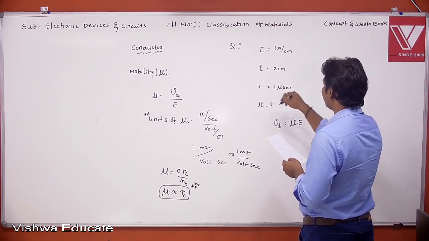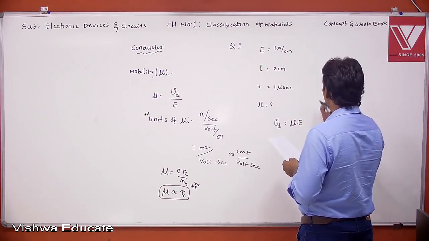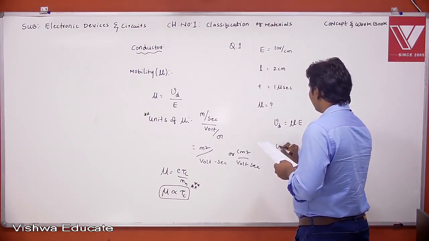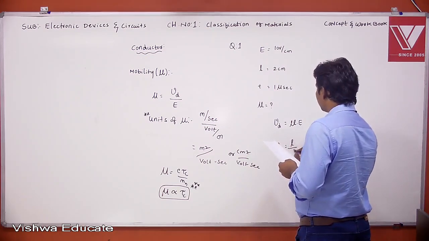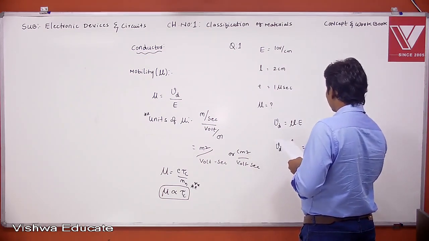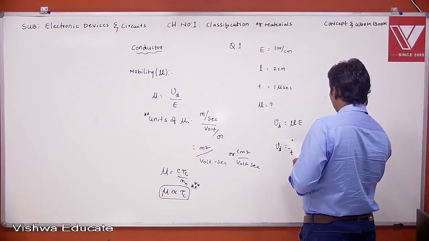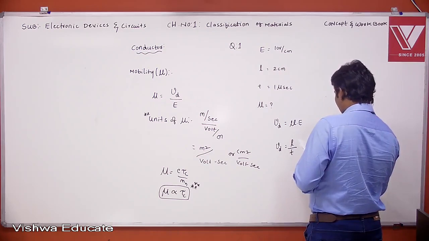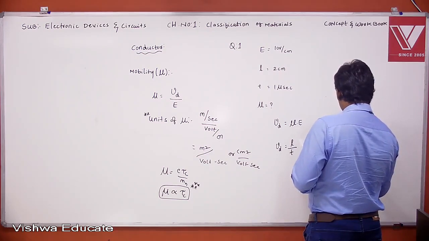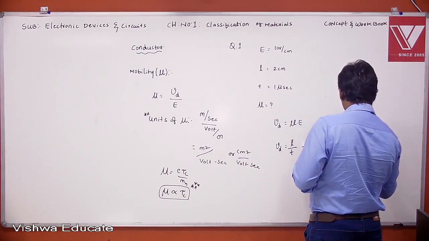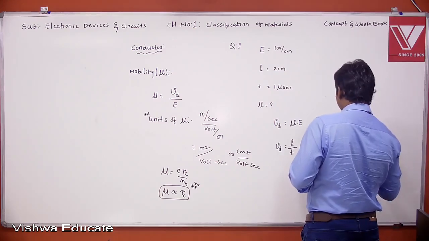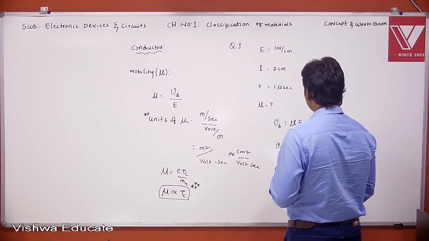Velocity is nothing but distance by time. The distance is 2 centimeter and the time is 1 microsecond. So the velocity is 2 into 10 power 6 centimeter per second.